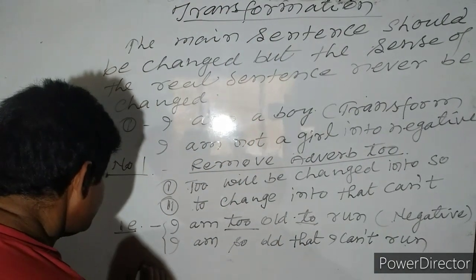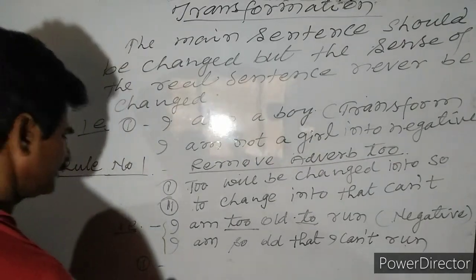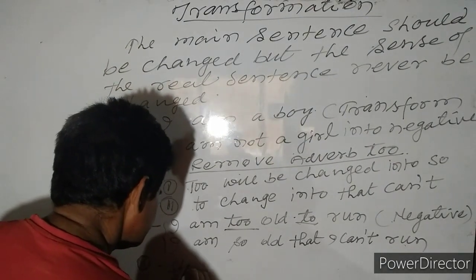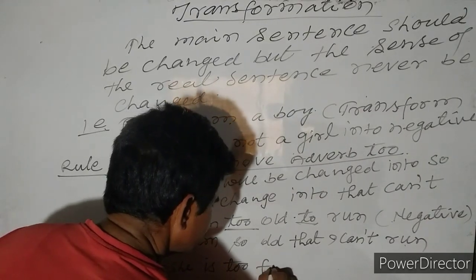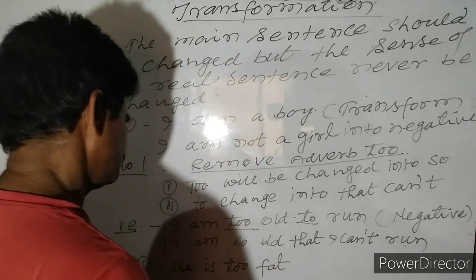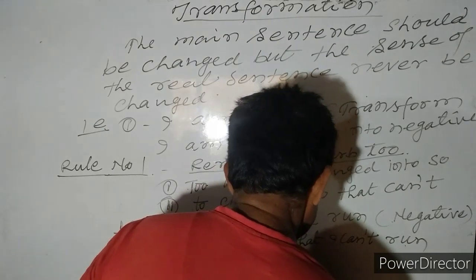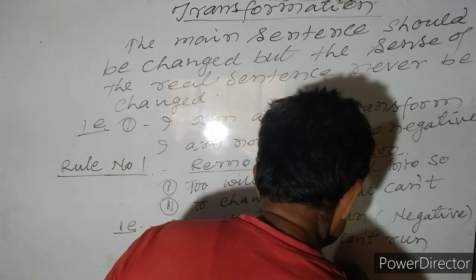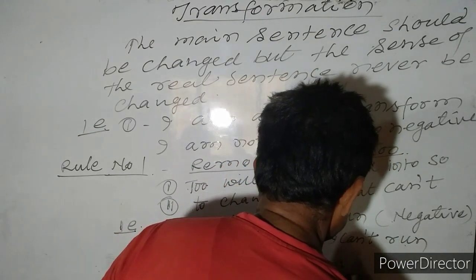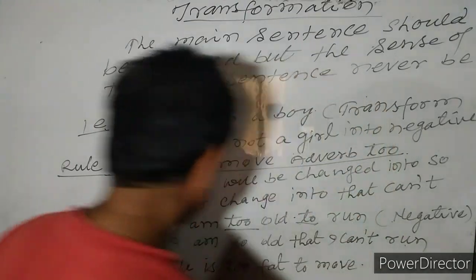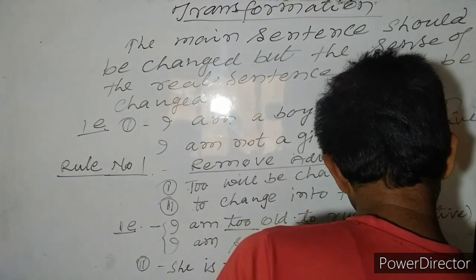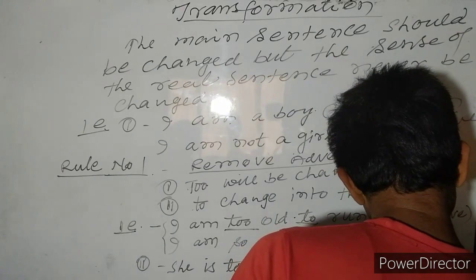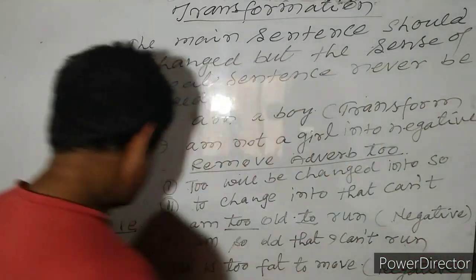Next example, take the next example. She is too fat to move. Transform into negative. How will you transform it?